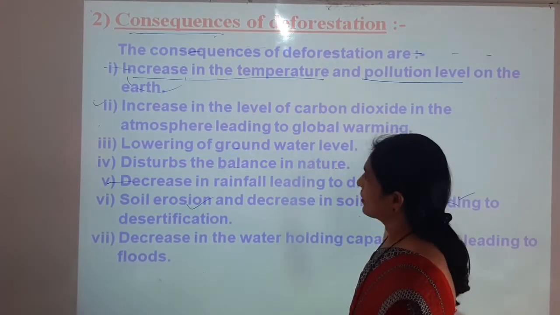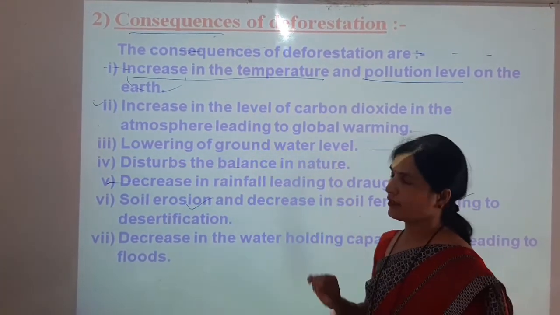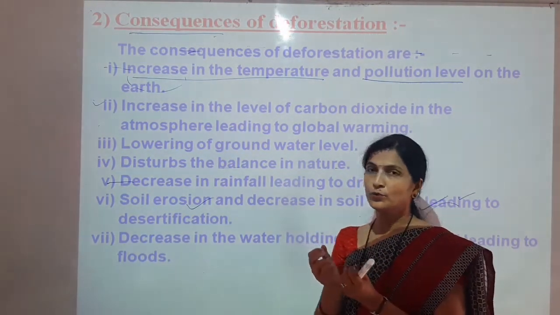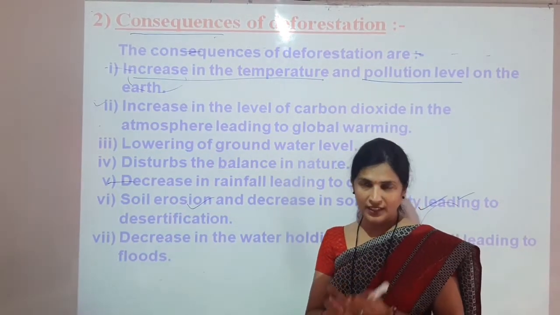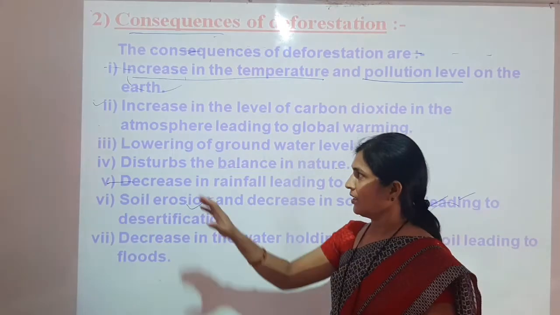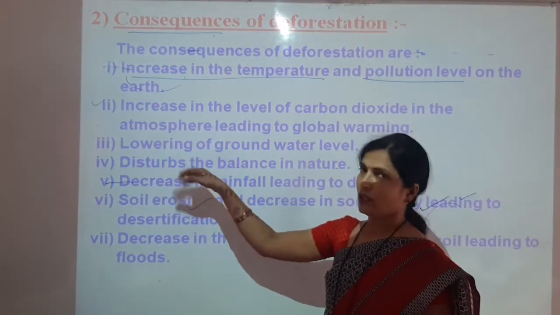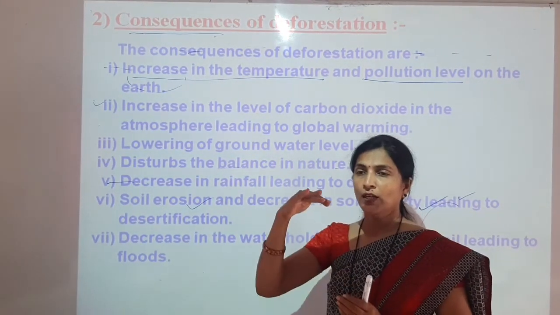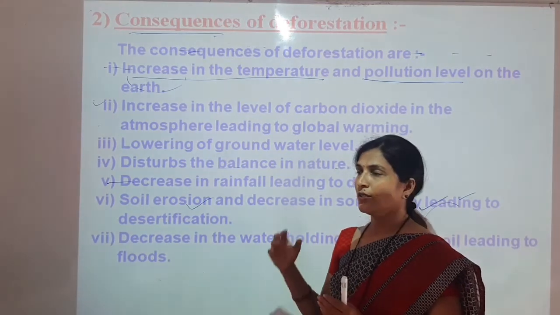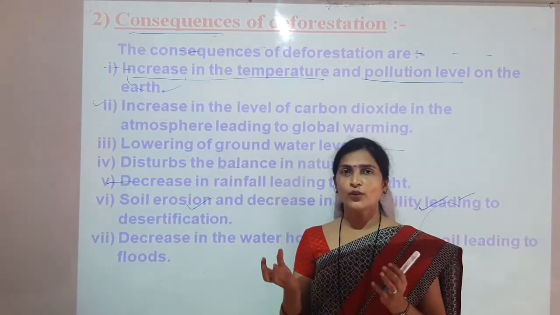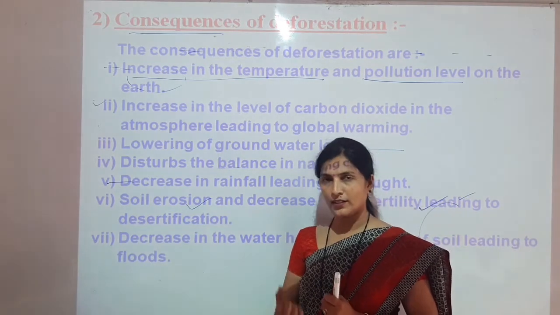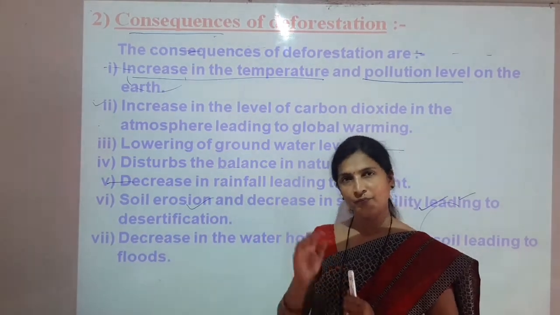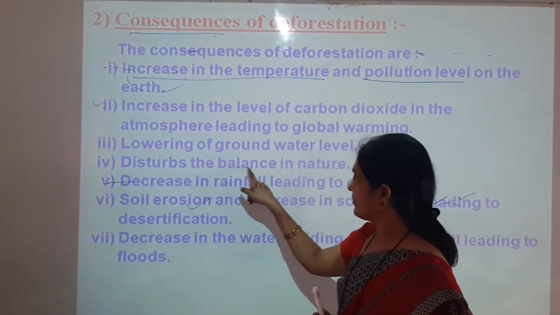Next point is lowering of the groundwater level. So plants hold water tightly, plants hold the soil tightly, and plants help to increase the water level. But if the plants are cut down, if deforestation is done, then this deforestation leads to lowering of the groundwater level. If there are no plants, then the water cannot sit in the soil, in the ground, and in this way the groundwater level can be decreased.